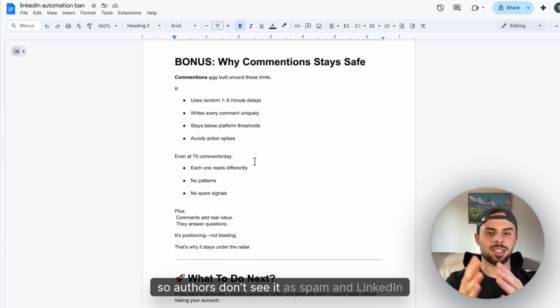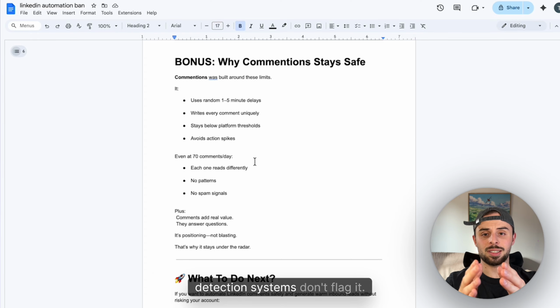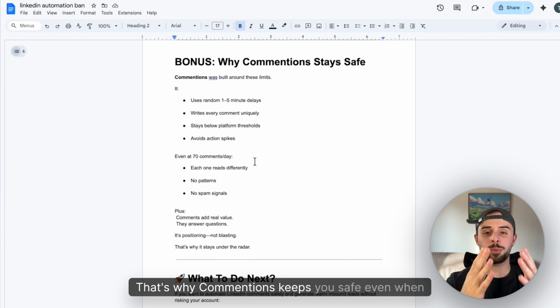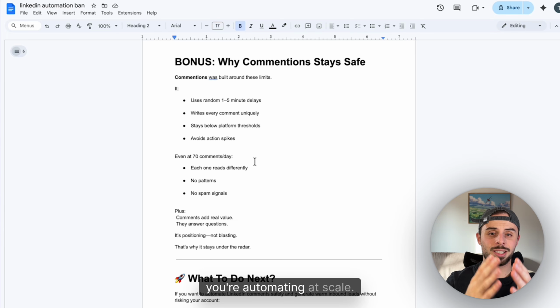So authors don't see it as spam, and LinkedIn's detection system doesn't flag it. That's why Commention keeps you safe, even when you're automating at scale.